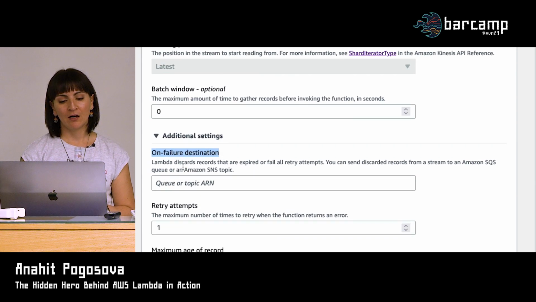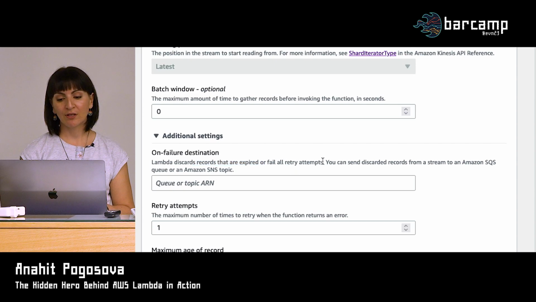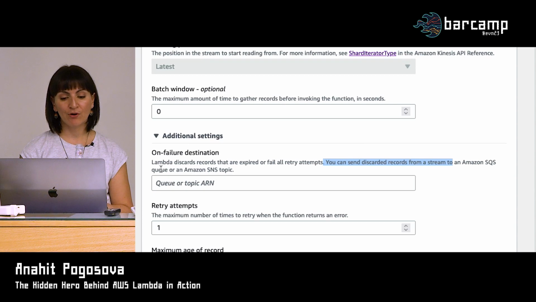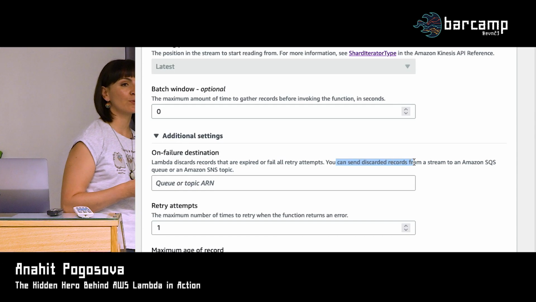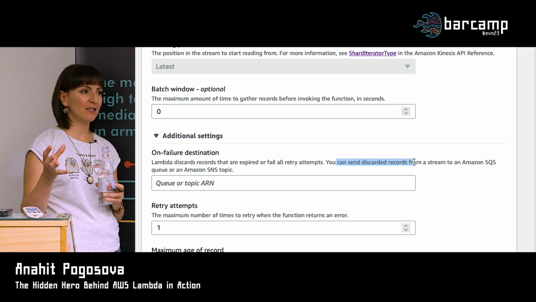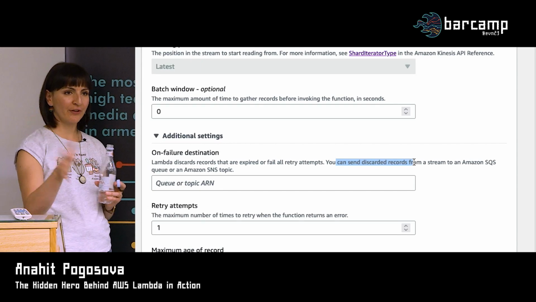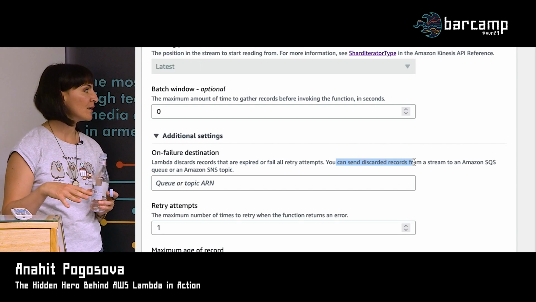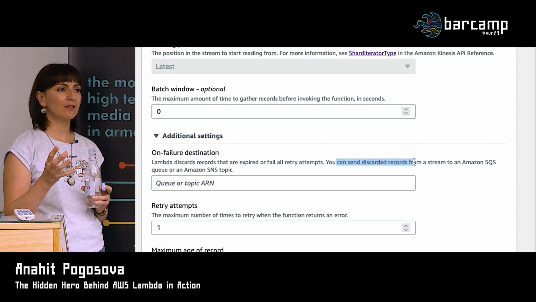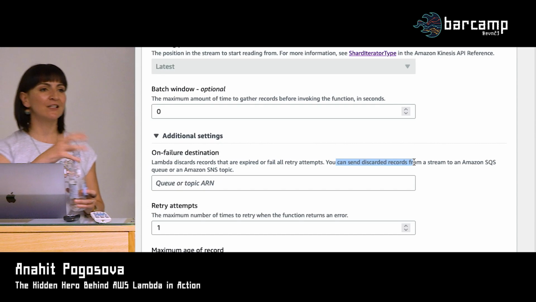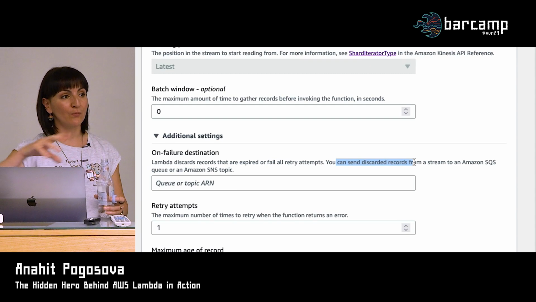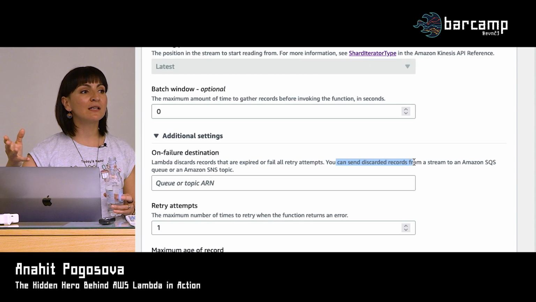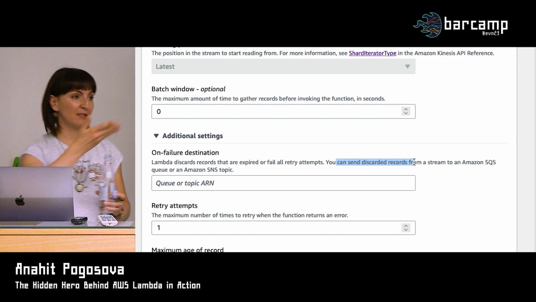It says that Lambda discards records that are expired or fail all retry attempts. You can send discarded records from a stream to an Amazon SQS queue or an SNS topic. So it says that you can send discarded records, which is not entirely true, because what we send there is the metadata about the records. So when a record fails after all the things that we have done, we can tell Lambda that it will send the metadata of that failed record to, for example, an SQS queue, and then using that metadata, you can pick that record from that stream later with some custom processing, like maybe separate Lambda or something else. You have maybe a step function for that.